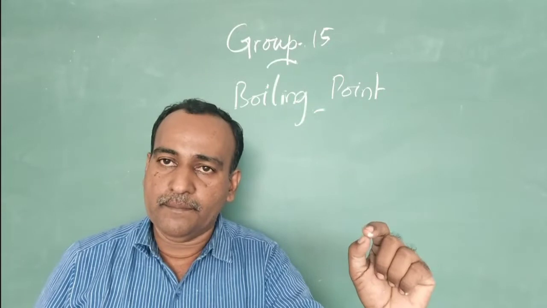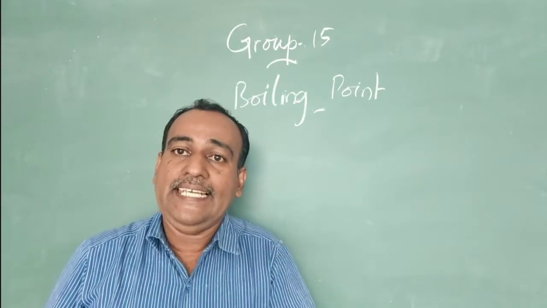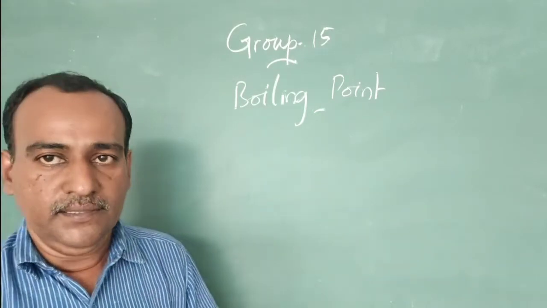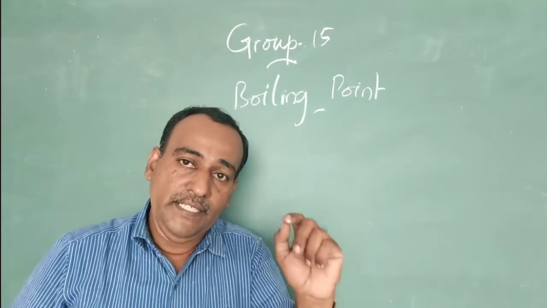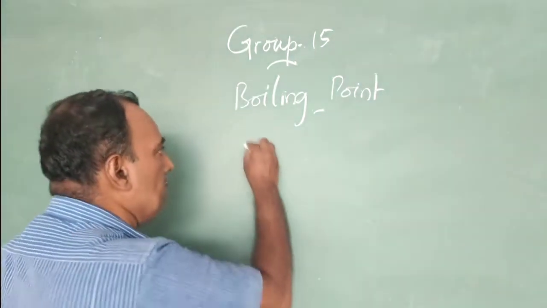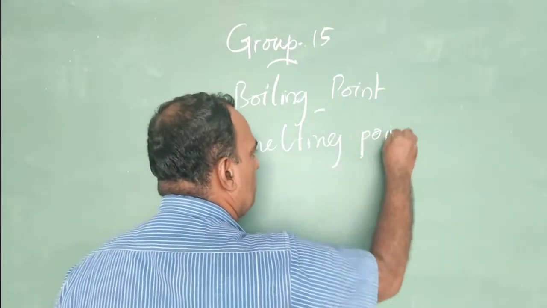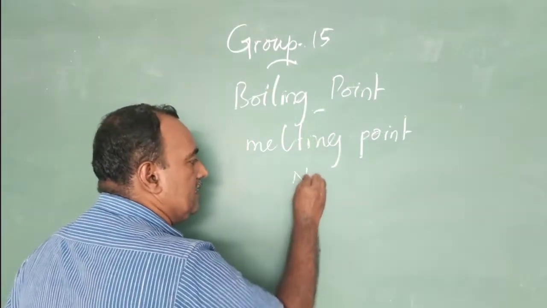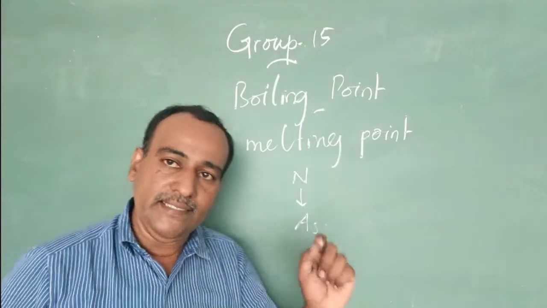Boiling point. When we move from nitrogen to bismuth, the boiling point increases because of the increase in atomic mass. But in the case of melting point, when we move from nitrogen to arsenic, the melting point increases.